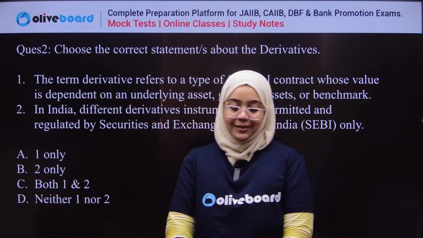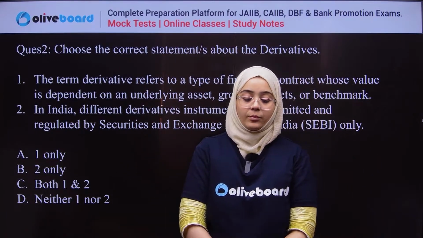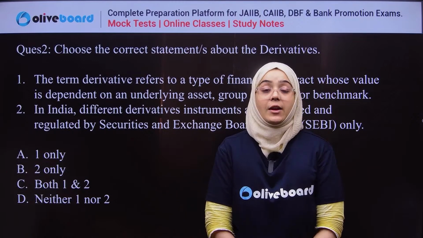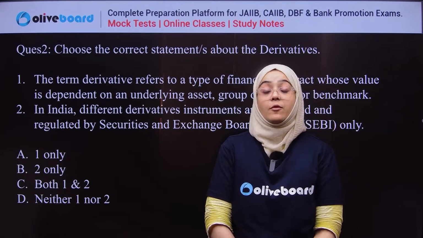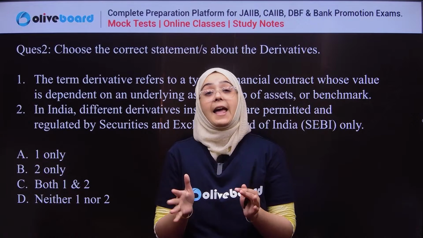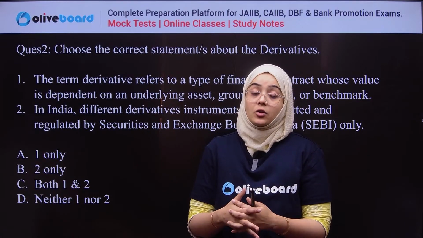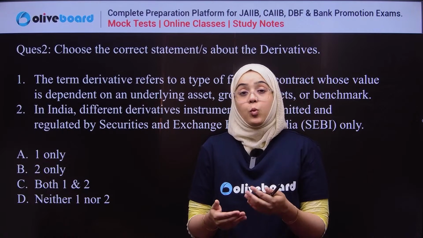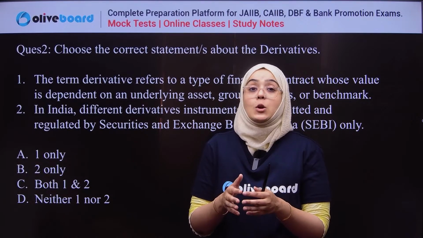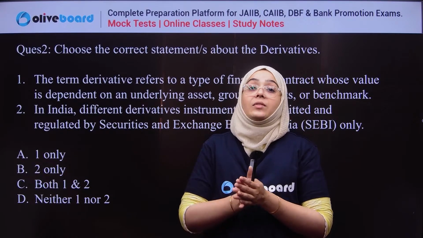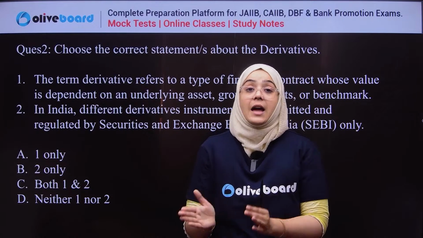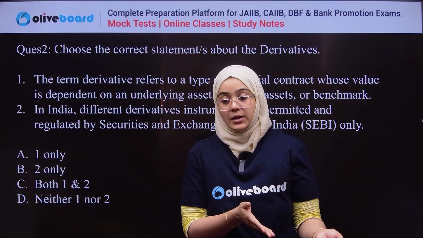See, what is a derivative? As you all know, a derivative is a type of financial contract which doesn't have its own value. It is an agreement whose value is derived from the underlying asset attached to it.